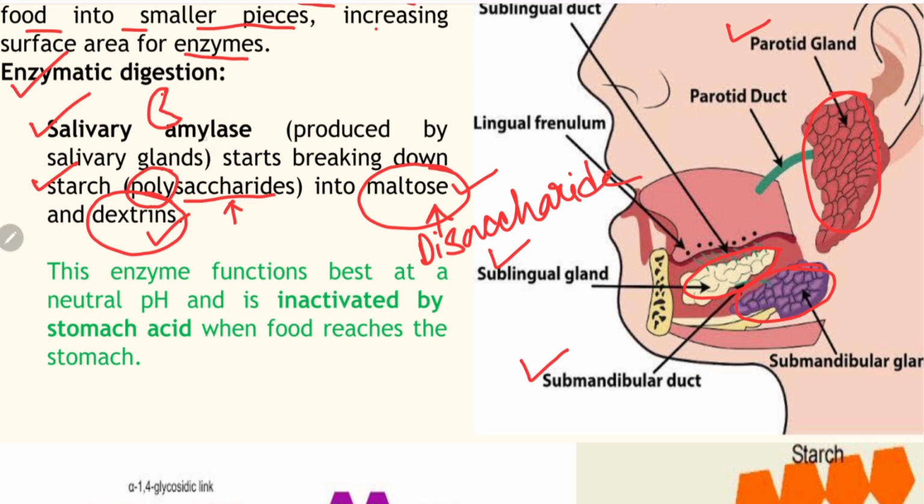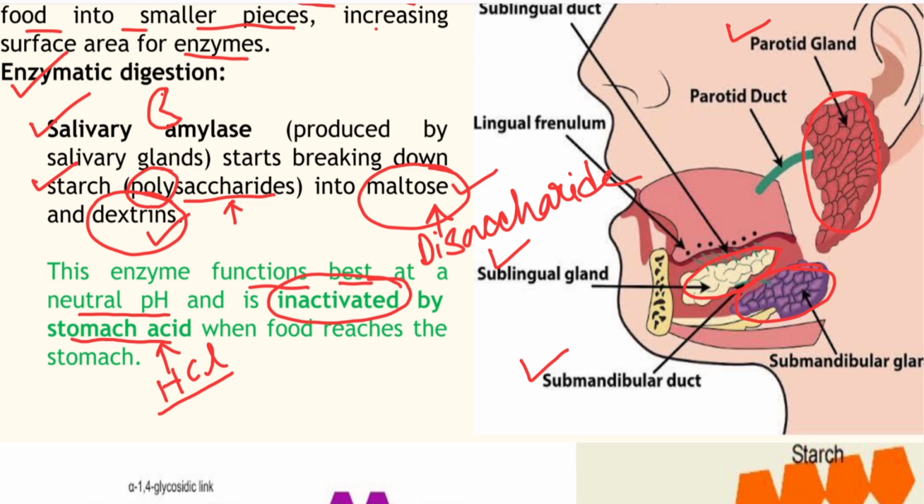Salivary amylase functions best at a neutral pH and, point to be noted, it gets inactivated, it loses its function by stomach acid, which is HCl. The stomach produces HCl and this acidic pH is not suitable for salivary amylase. So when food reaches the stomach, it certainly stops the breaking down of carbohydrates.